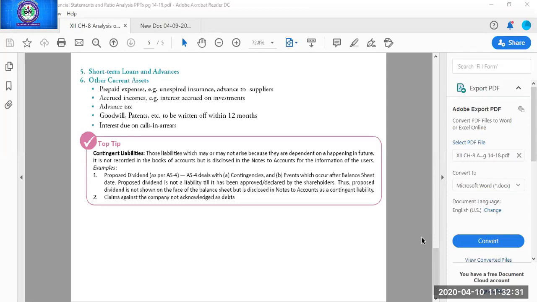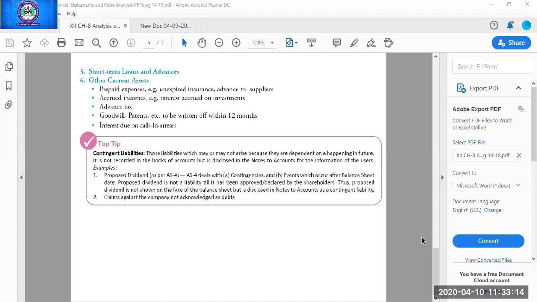In the annual general meeting, which is conducted at the end of every year after the preparation of the financial statements, the board of directors declares the rate of dividend, 10% dividend, 5% dividend, depending on the profits left. That dividend is to be approved by the shareholders. When dividend is declared, it is known as proposed dividend. Proposed dividend means the dividend is declared by the directors, but not approved by the shareholders.